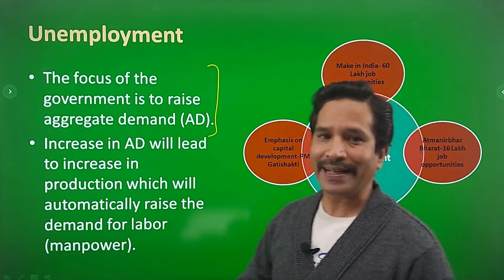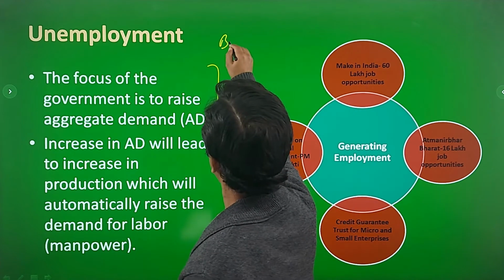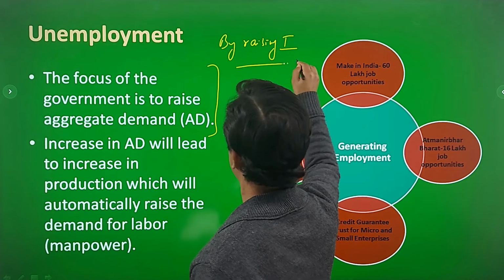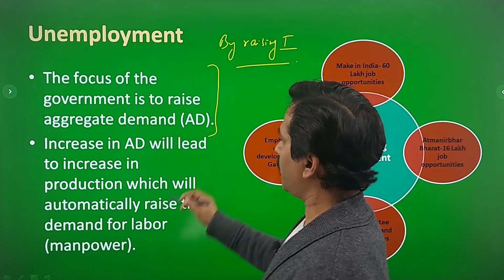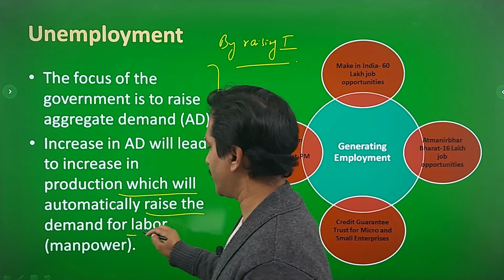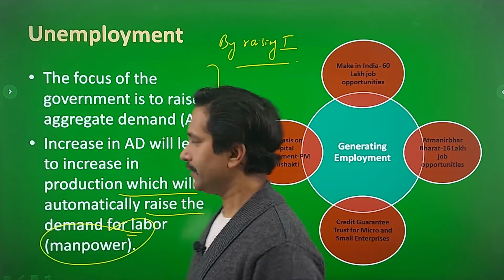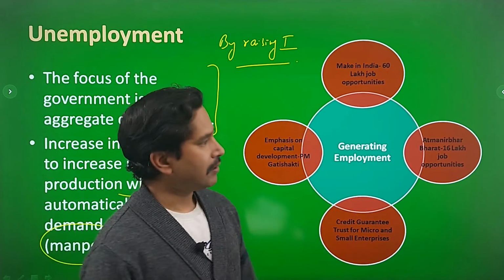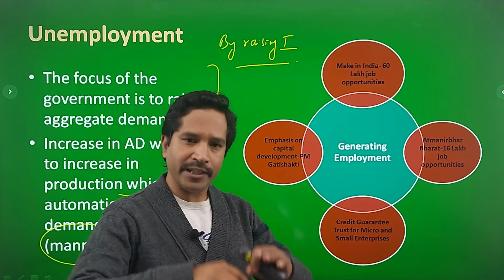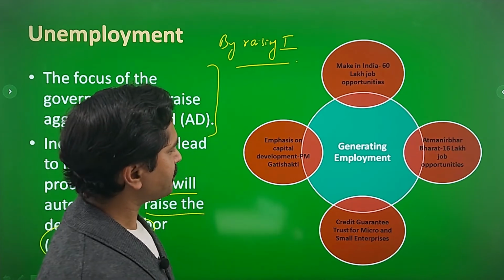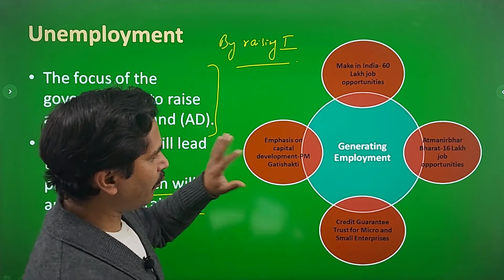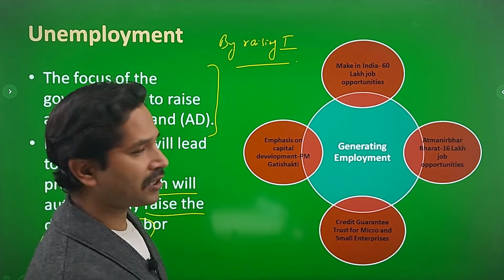And how will aggregate demand be raised? By raising investment, right? So an increase in aggregate demand will lead to an increase in production, which will automatically raise the demand for labor, that is, manpower. And for this, the government talked about employment generation in various pages of the budget document. So what I found is that there are 3-4 major areas where the government is looking.